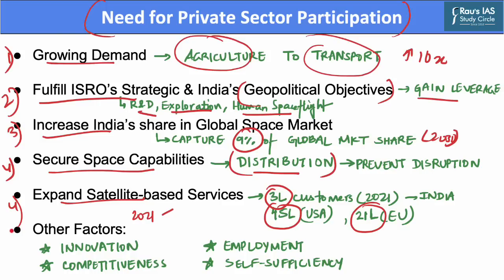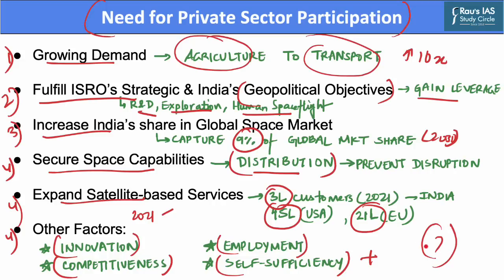There are other factors as well which demand private sector participation. These are the need to attract innovation and cutting-edge technology, increase competitiveness in the sector, creation of job opportunities, and realizing the vision of Atmanirbhar Bharat, as well as development by the private sector will reduce the dependence on taxpayers' money to fund space missions. However, private sector participation comes along with a long list of challenges. What are these challenges? Let us explore in the next slide.